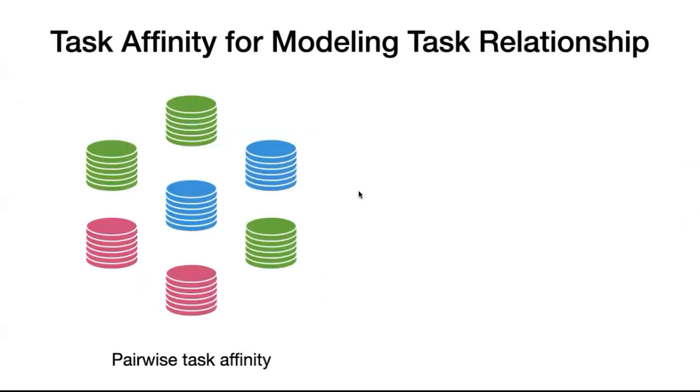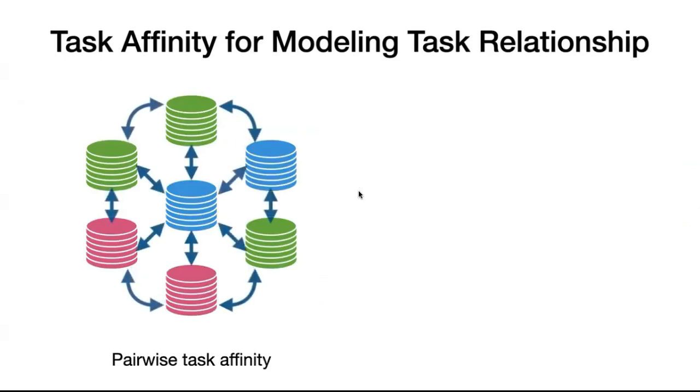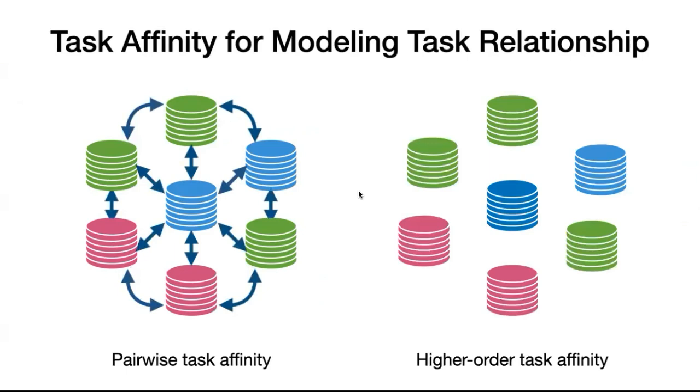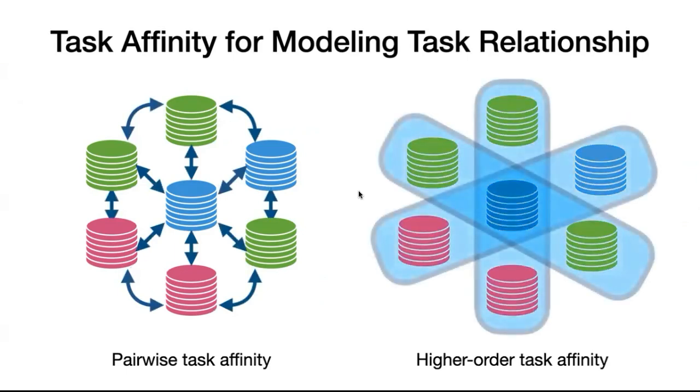In multitask learning, tasks can influence each other both positively and negatively. The key concept for modeling these relationships is task affinity. For instance, pairwise task affinity is computed by evaluating the model loss trained on each pair of tasks. Higher-order task affinity is computed by training the model on subsets of more than two tasks.